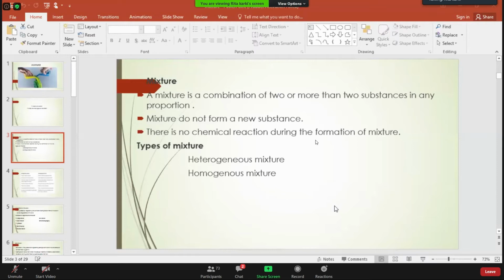There is no chemical reaction for the formation of the mixture. When there is no chemical reaction, definitely no new substances are formed. So whenever a mixture is formed, all of the substances retain their original properties. The original properties of the substances remain the same.